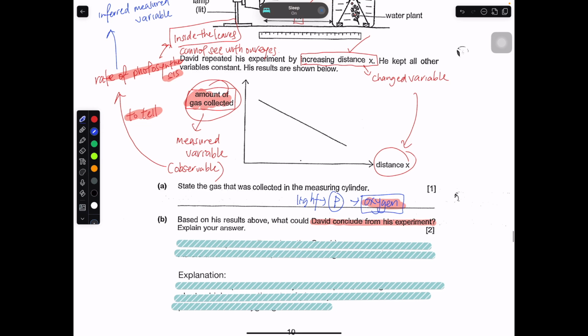The first conclusion that you can make is you take a look at these two parts: distance x, volume of gas collected. And you take a look at this line. The line is going down. So that means when the distance x becomes larger, the volume of gas collected becomes lesser. So if I were to draw a line, it will look something like this.